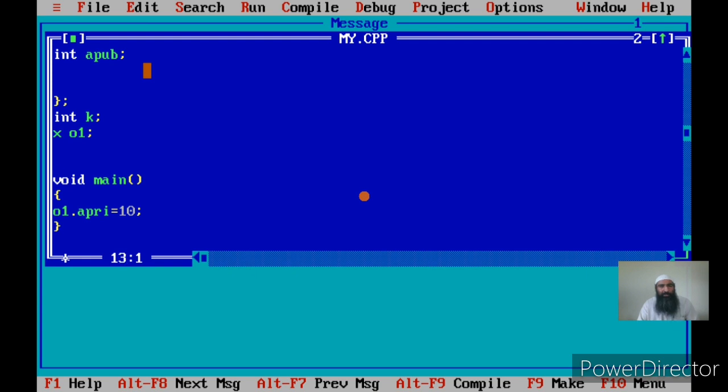Once you cannot write assignment and input output statements outside the body of a particular function, that means a function will be accessing a variable, an object data member, an object function, a structure variable, or a structure member function, while you are writing those statements.